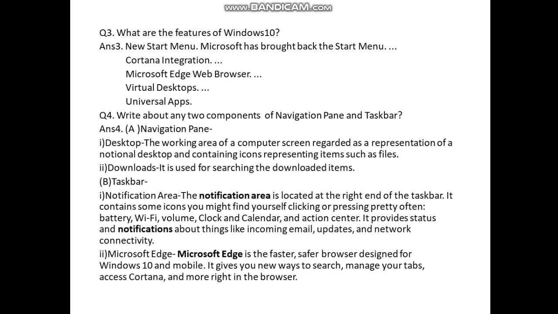Microsoft Edge. Microsoft Edge is the faster, safer browser designed for Windows 10 and mobile. It gives you new ways to search, manage your tabs, access Cortana and more right in the browser.